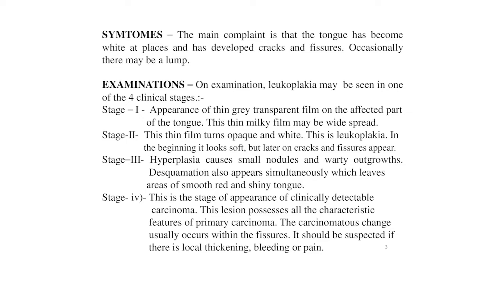Now stage 3, hyperplasia causes small nodules and warty overgrowth. This formation also appears simultaneously, which leaves areas of smooth, red and shiny tongue. Stage 4, this is the stage of the appearance of clinically detectable carcinoma. This lesion possesses all the characteristic features of primary carcinoma. The carcinomatous change usually occurs within the fissures. It should be suspected if there is local thickening, bleeding or pain.